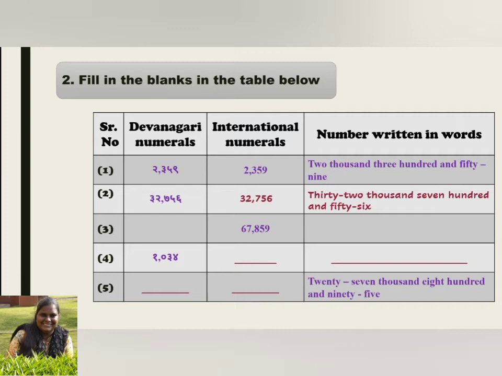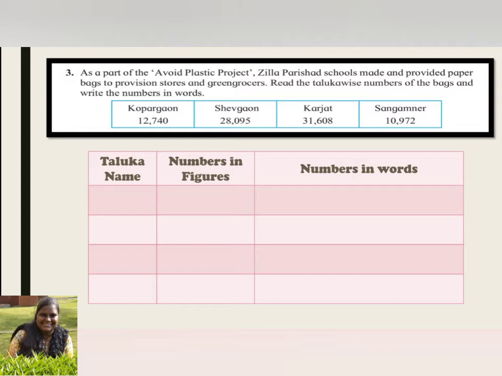67,859. How to write them in Devanagari numbers? 6, 7, 8, 5, 9, as you can see in the table there. And yes, how to write them in words? There it comes. You can copy it, children. Yes, the rest of the 2 is blank, correct? You can do it on your own. I heard you clearly there. Yes. Let's go for the next one.